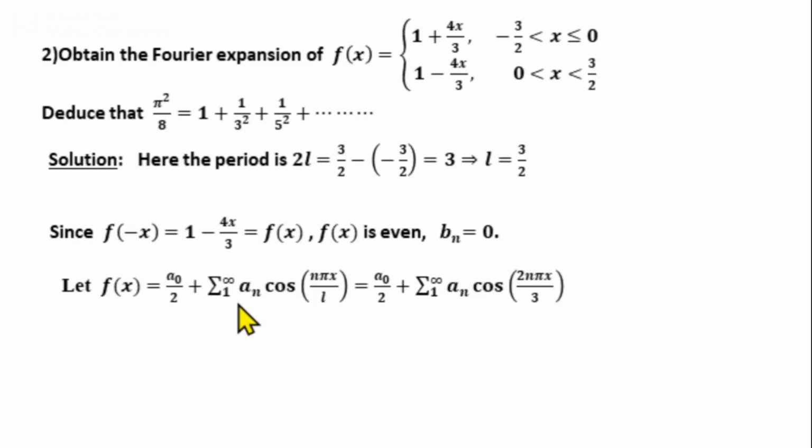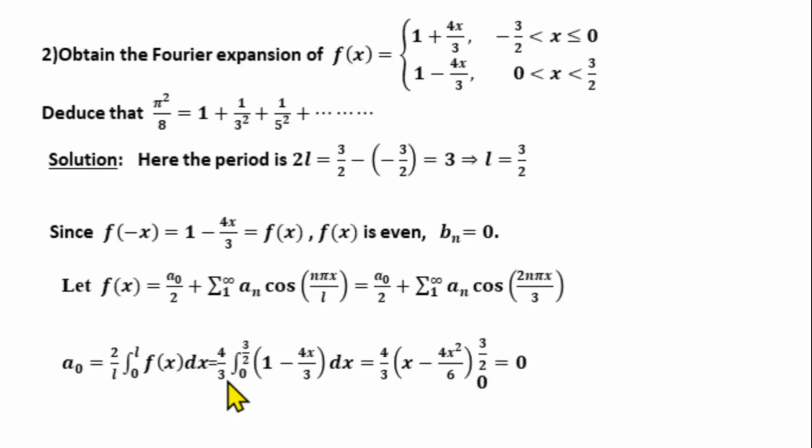So what is the a0 formula? The formula for a0 for an even function is 2 by L integral from 0 to L f of x dx. Substitute for L: 2 by 3 by 2, or 4 by 3 into integral from 0 to 3 by 2. In the interval 0 to 3 by 2, the given function is 1 minus 4x by 3, so we substitute f of x as 1 minus 4x by 3.